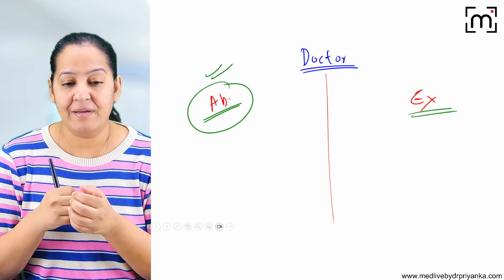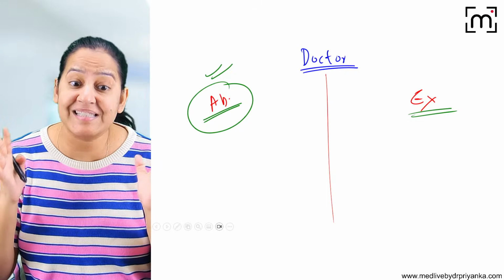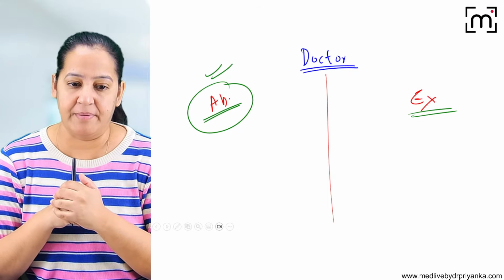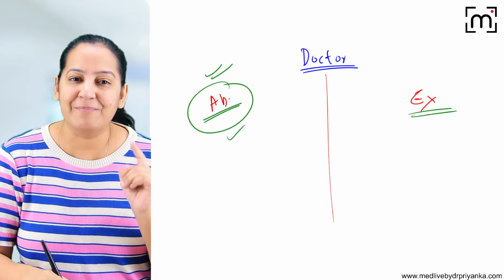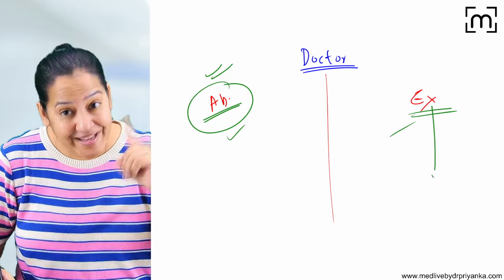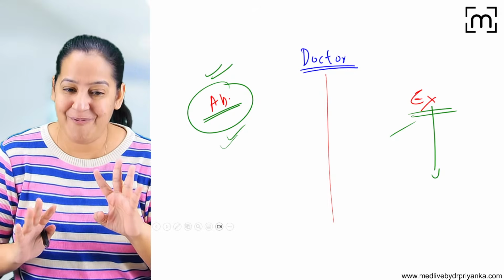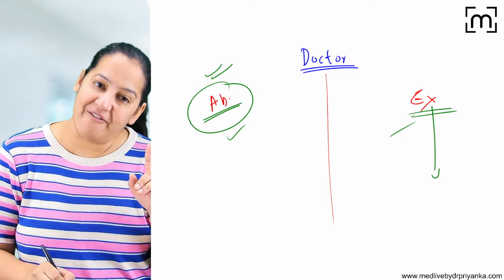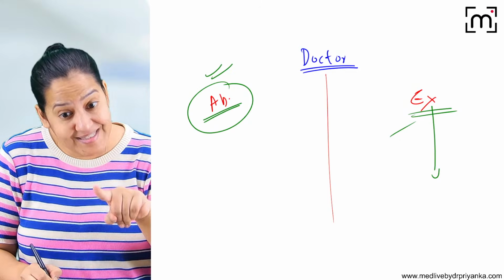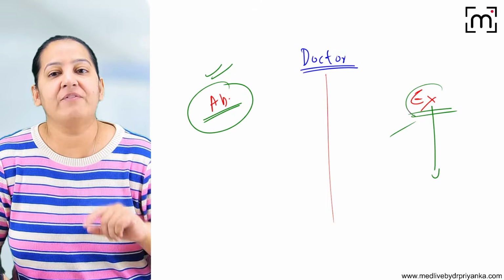So you will ask what happened. They are saying he has taken 100 sleeping pills together. Now can you please save him? So this time, do you want absorption or excretion? You want more and more excretion. If you want to save the child and you do more absorption, the child will die. Got my point? So it is not always necessary that every time we want absorption. In case of poisoning, we want excretion more.